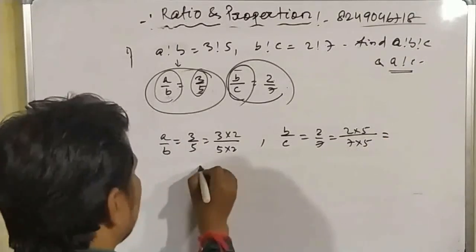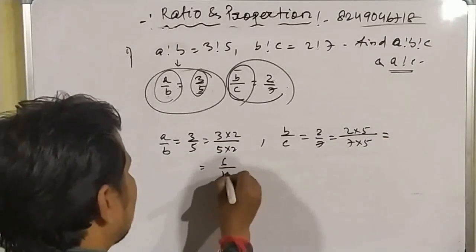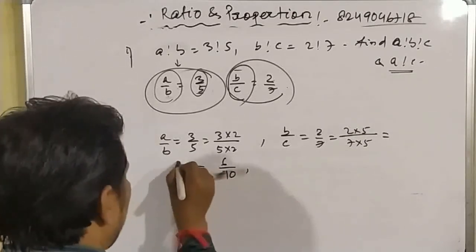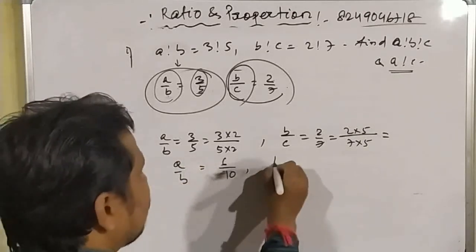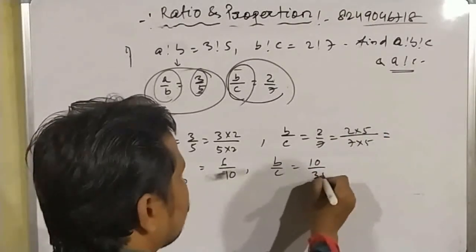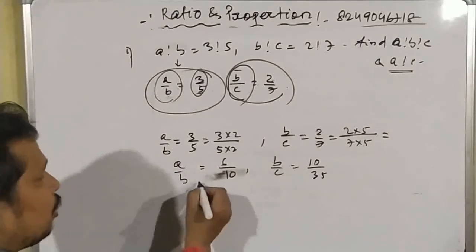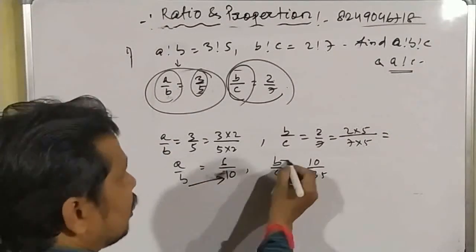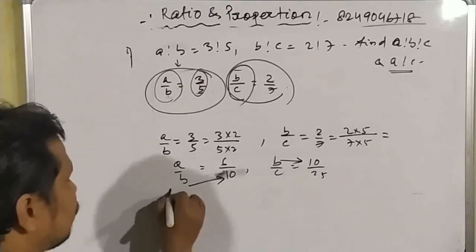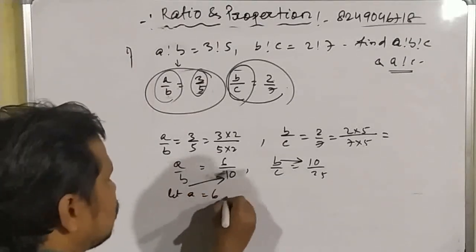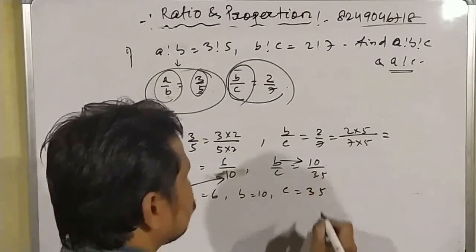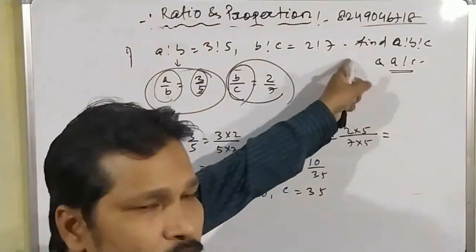So a by b is equal to 6 by 10, and b by c is equal to 10 by 35. Okay, so here you can see that b equals 10 part, and here also b equals 10 part. Now you can write that let a is equal to 6, b is equal to 10, and c is equal to 35. Now find the answer of these questions.